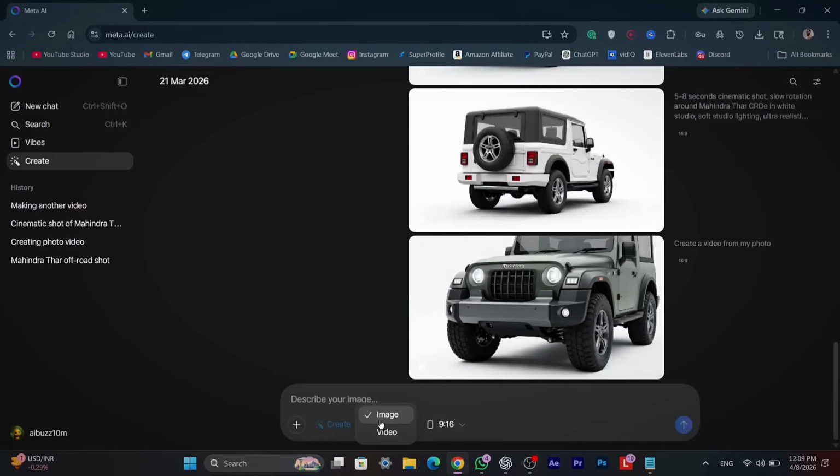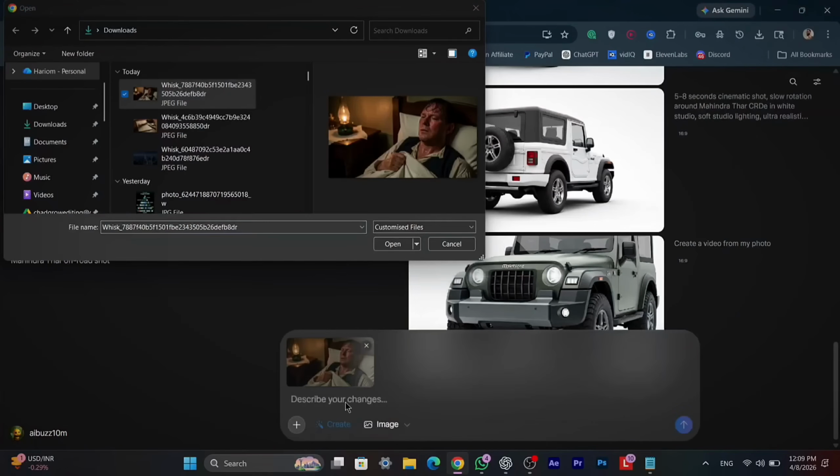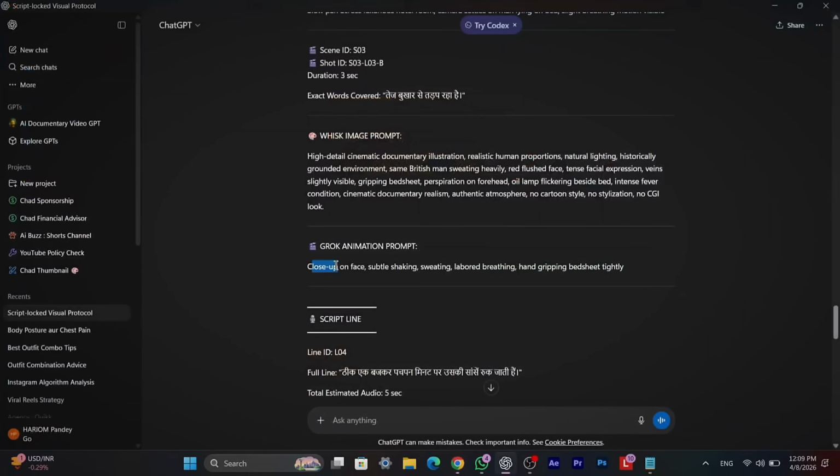After that, come back to ChatGPT. Below the image prompt, ChatGPT has also provided a video generation prompt. We will simply copy that prompt. Then, come back to Meta AI, paste the prompt into the text box, and click on Animate.